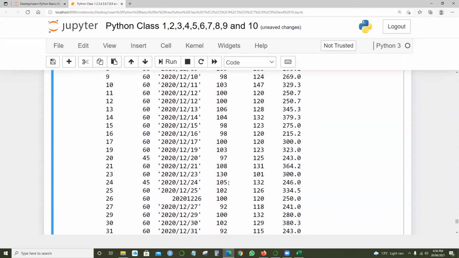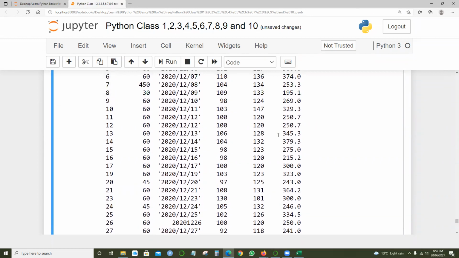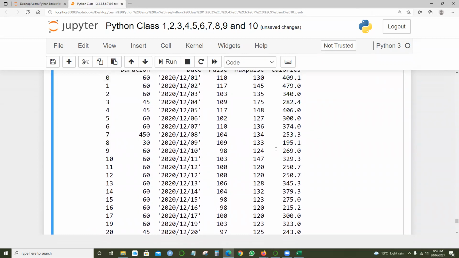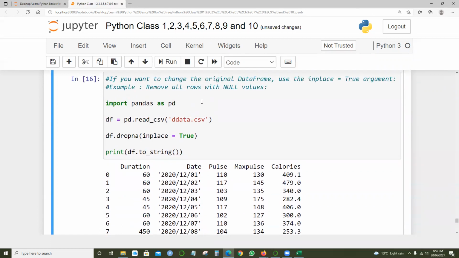Yeah. So here, just look at all the cells. We have the information, right? Is there any other cell where we have missing values? There is no such cell. So that is what it's trying to do here.